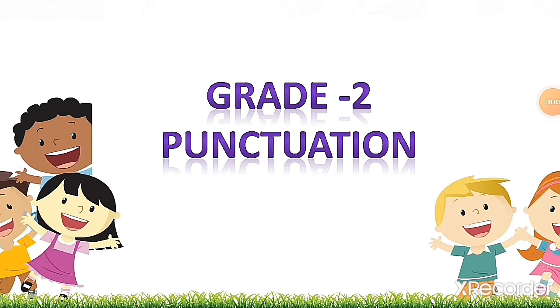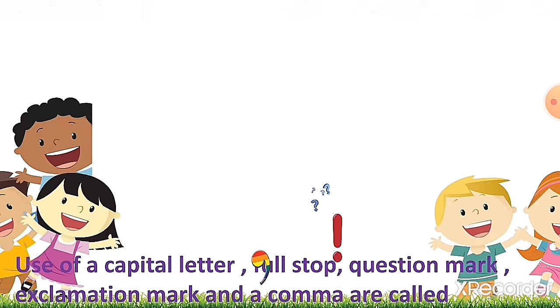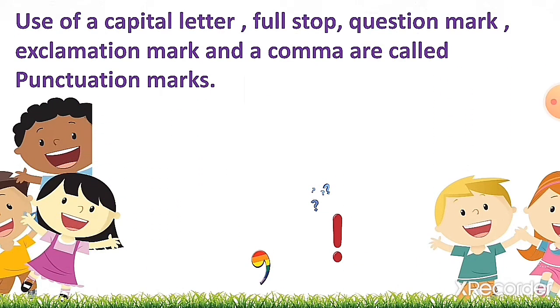Today we are going to start a new chapter of English grammar, that is punctuation. Use of a capital letter, full stop, question mark, exclamation mark, and a comma are called punctuation marks. Kids, we use punctuation marks in the sentence to make the meaning of the sentence more clear.